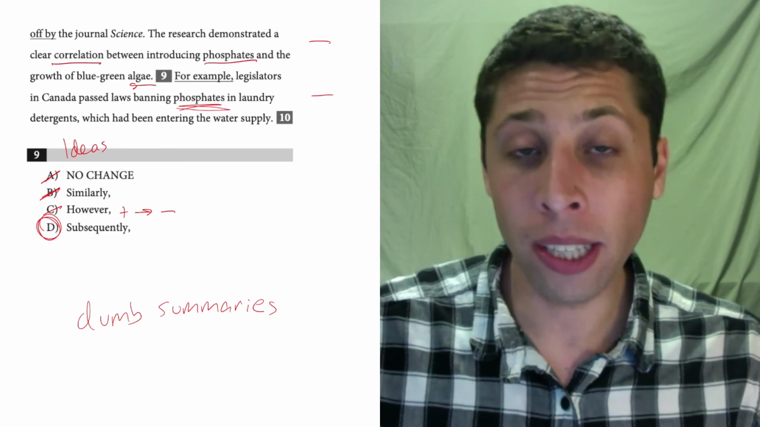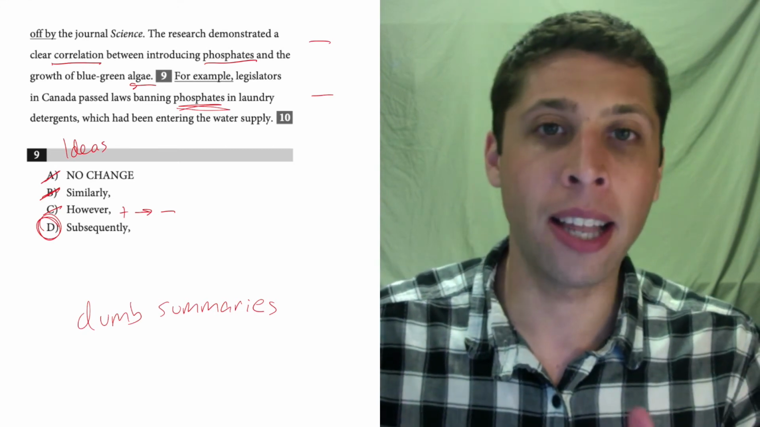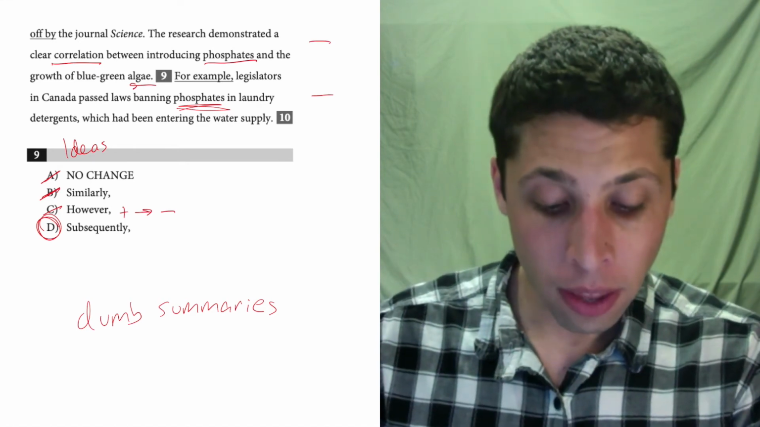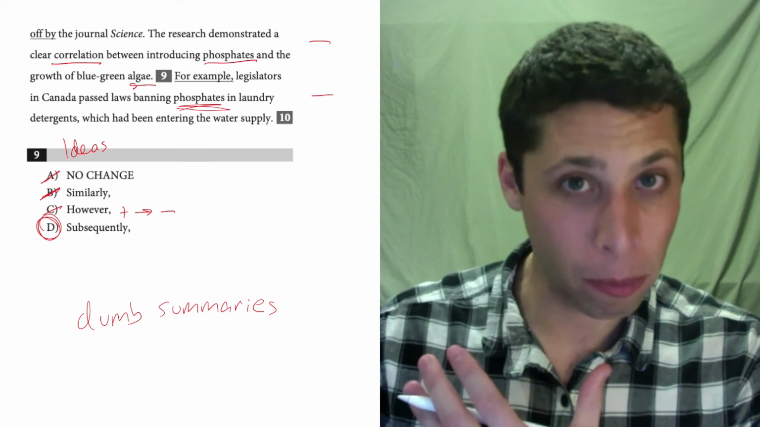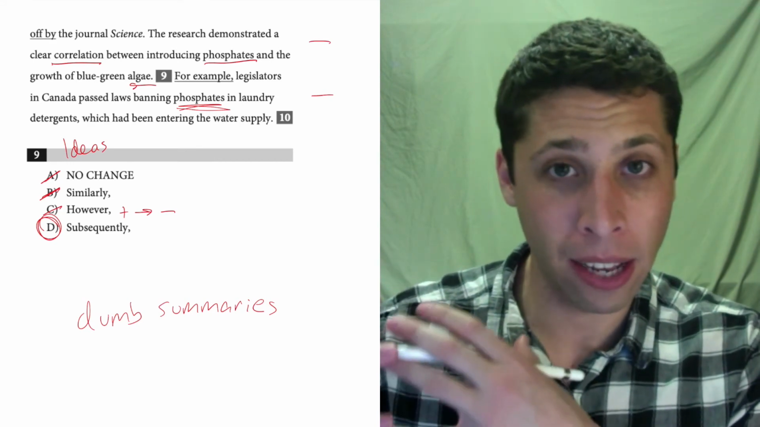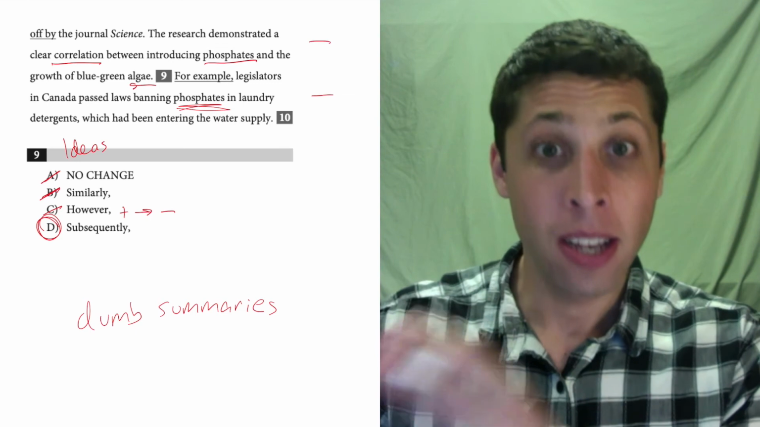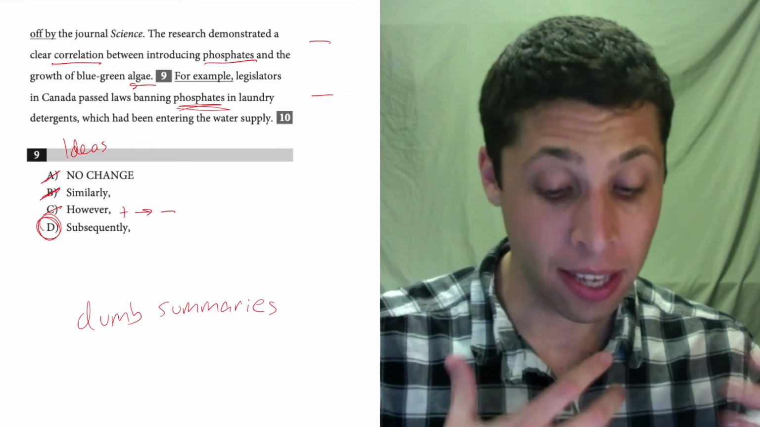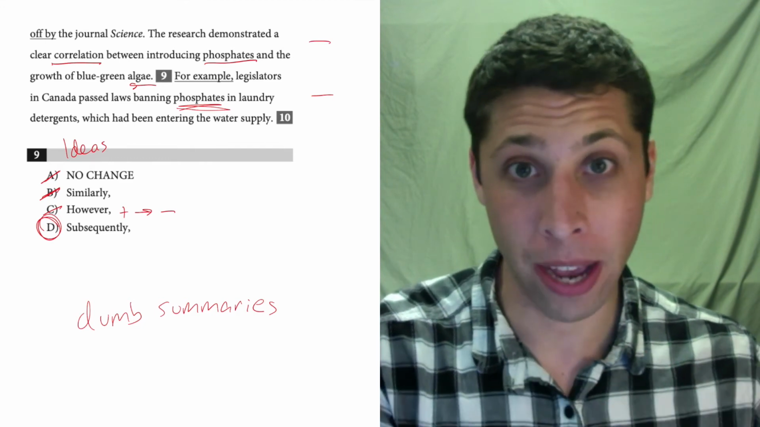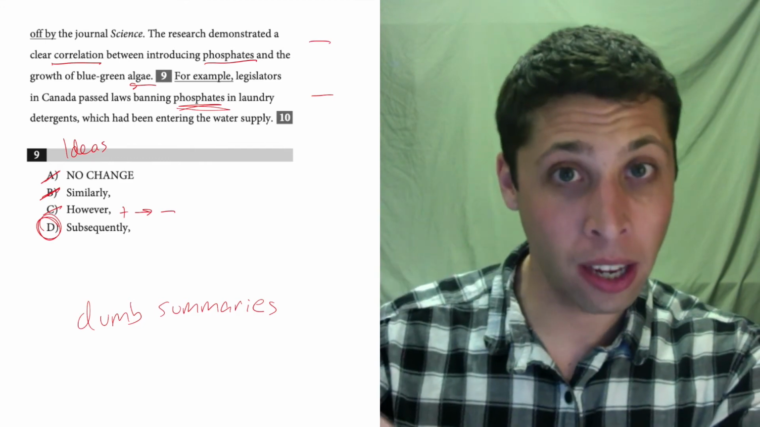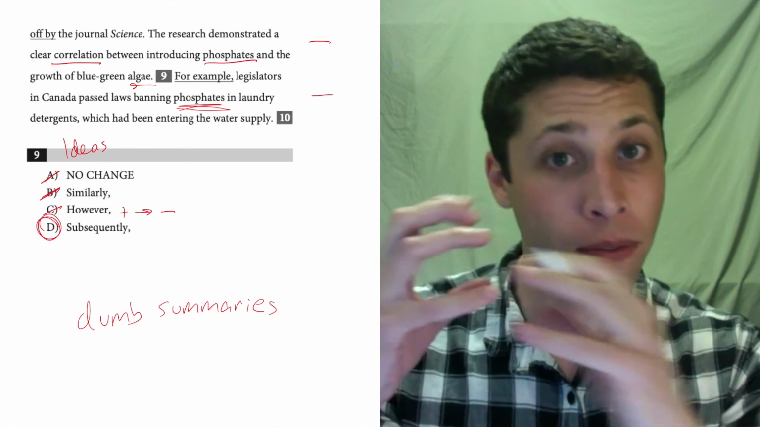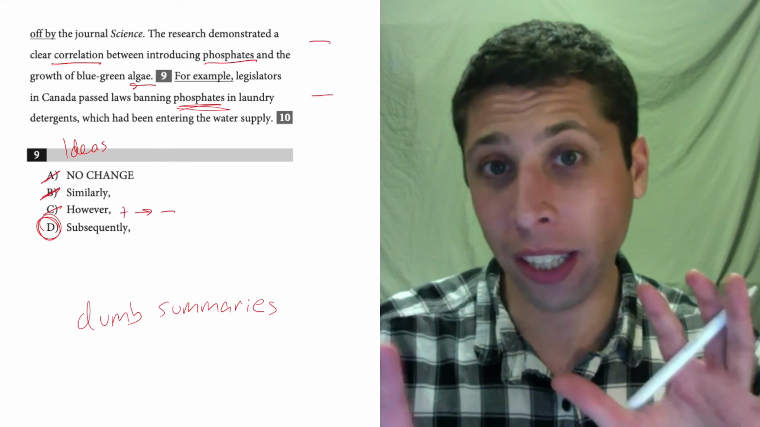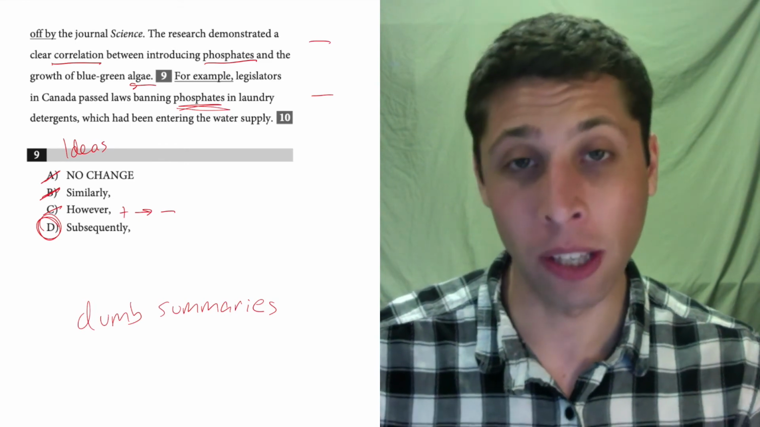And subsequently is the right word here because it means that two things happened in order. So first, this experiment happened and it told us that phosphates are bad. Subsequently, or next, because of that, the Canadian legislature passed laws banning phosphates. So the first thing caused the second thing to happen. The first thing happened, then the second thing happened. So it fits because we're trying to convey some sort of timing between these two sentences.